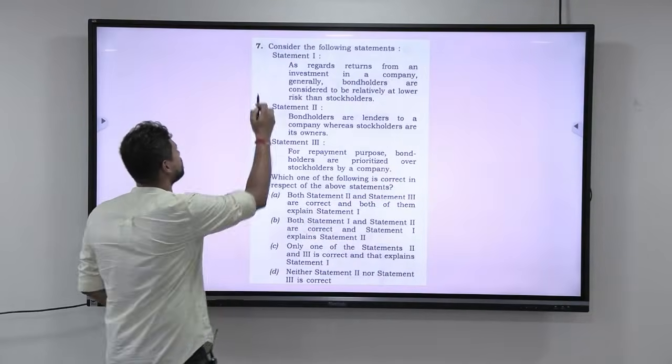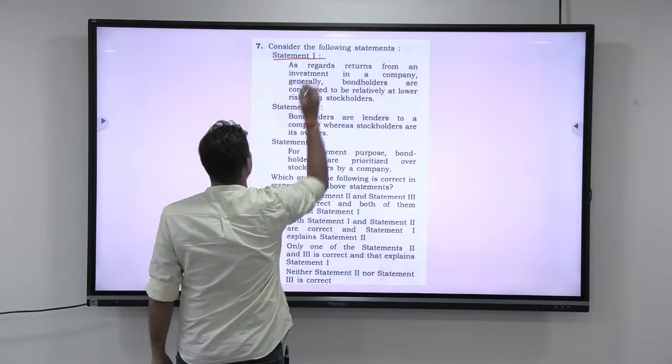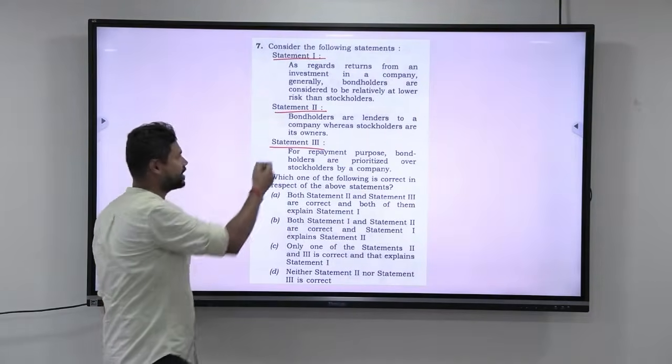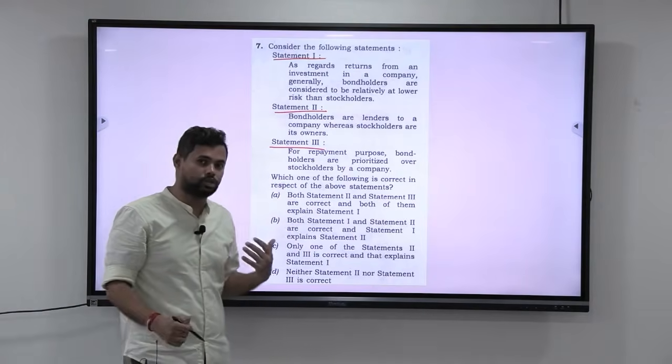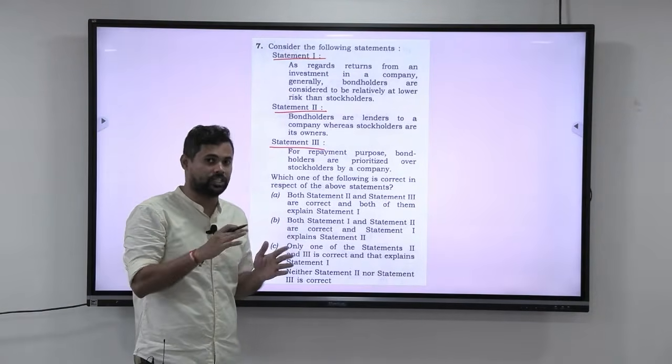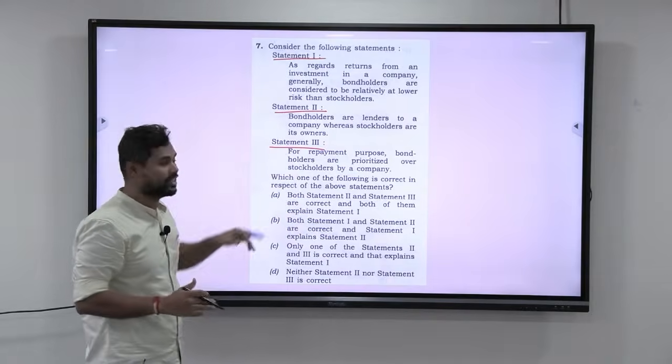Look at this. Consider the following statements. We have statement 1, statement 2 and statement 3. Look at this, they are asking 3 statements. In the previous questions you saw that there were 2 statements and they were asking whether statement 2 is explaining statement 1, but here they are asking 3 statements.